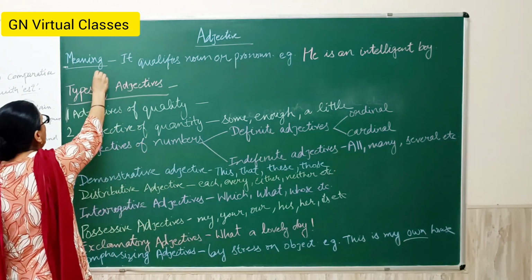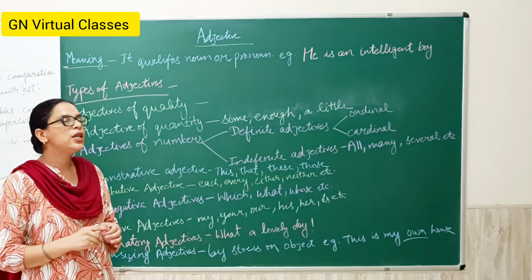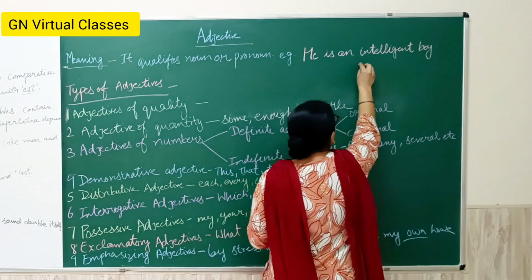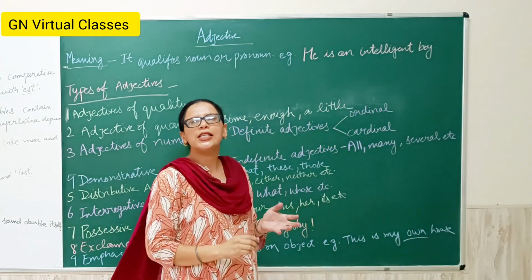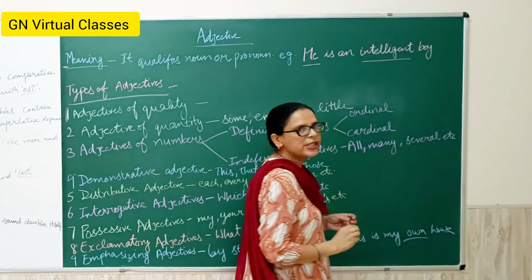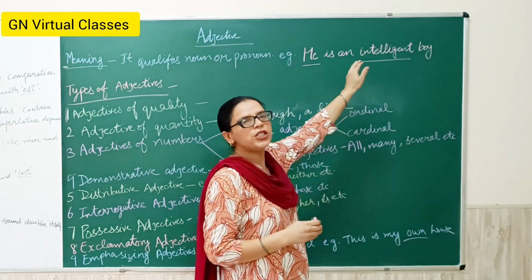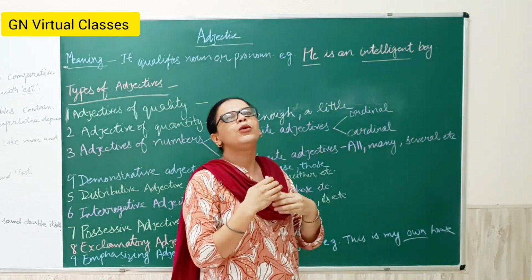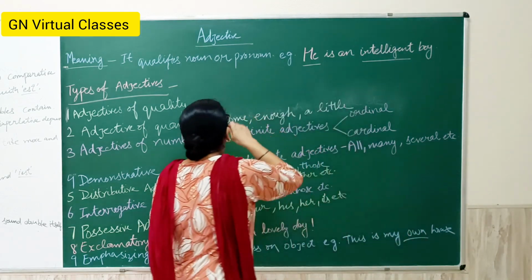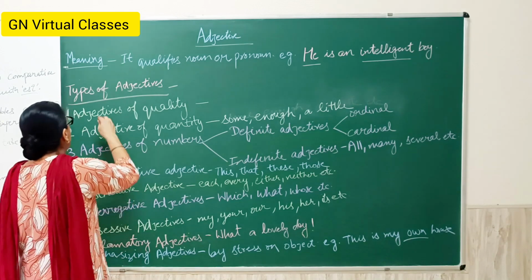First of all, I will explain the meaning of adjective. Adjective is a word which qualifies a noun or pronoun. Example, he is an intelligent boy. Here he is a pronoun and the word intelligent is an adjective which qualifies the boy, means it defines the quality of a boy. Boy is intelligent. So it qualifies or defines the quality of a noun or a pronoun.